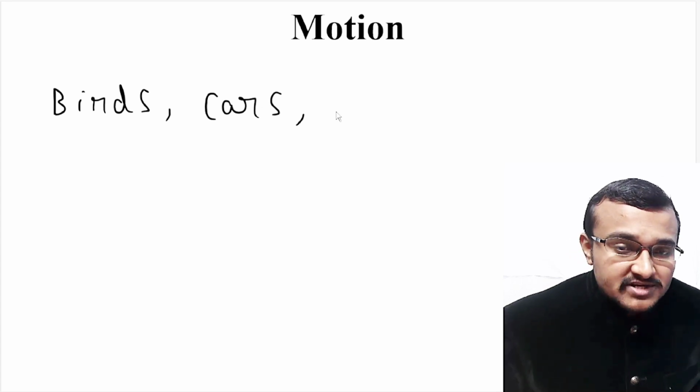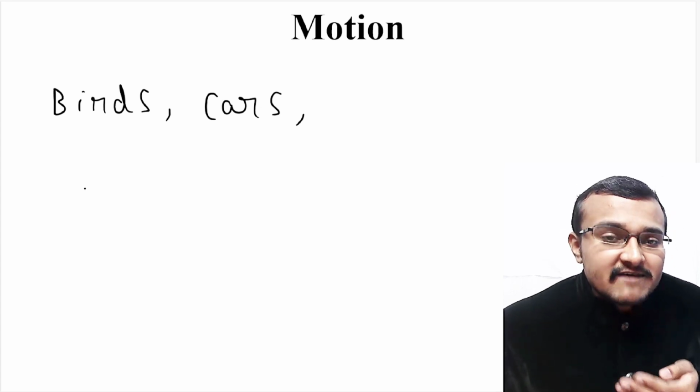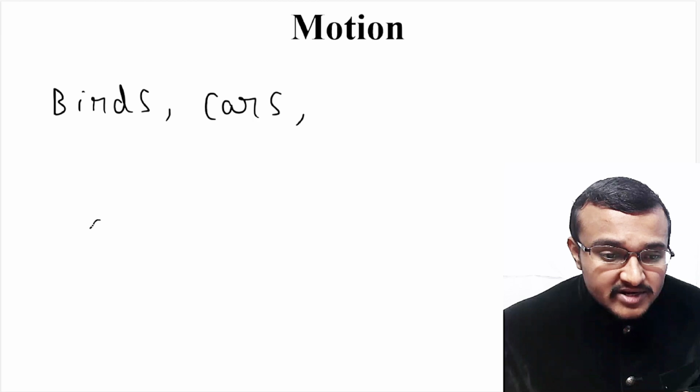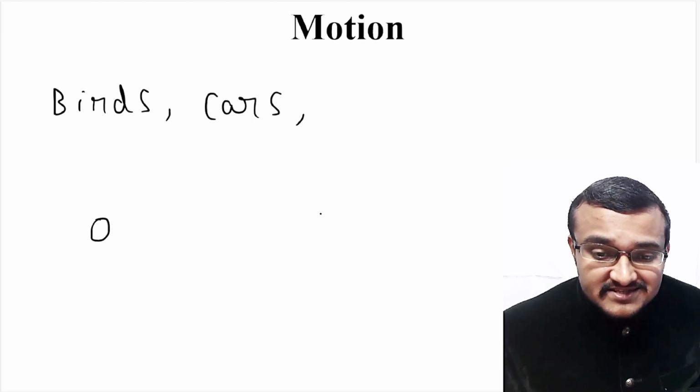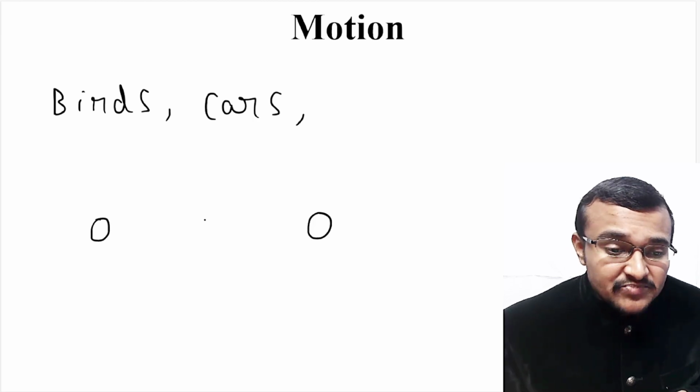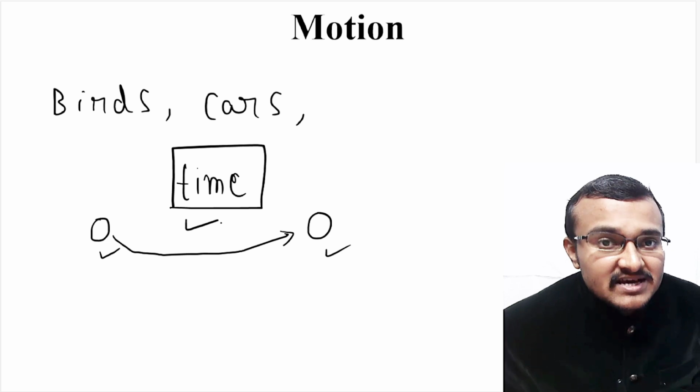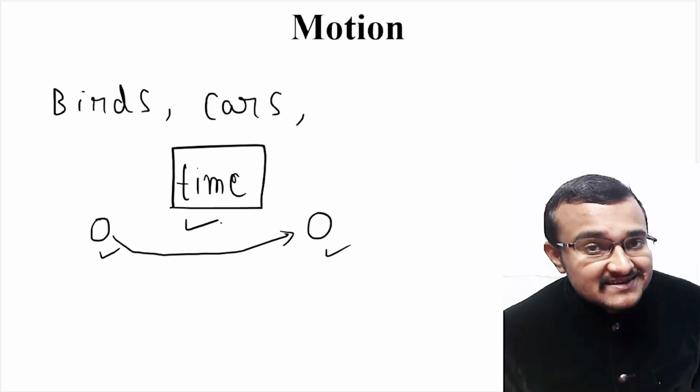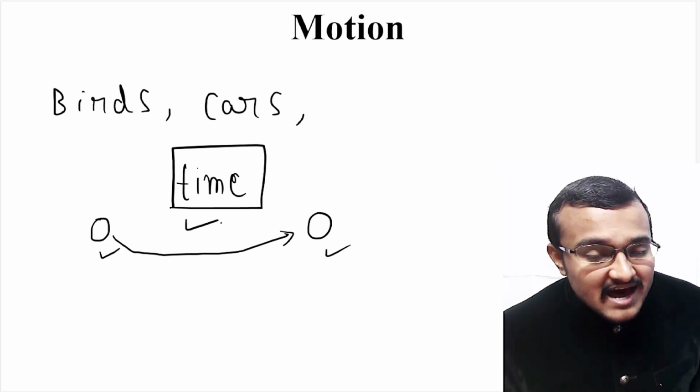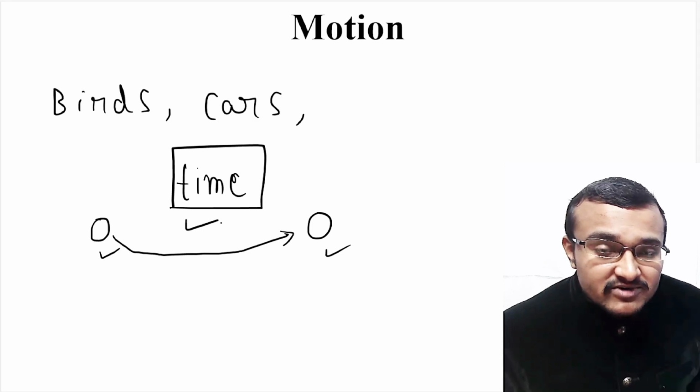So what do you mean by motion? Generally, in a broad sense, we can say that an object is in motion if it changes its position with time. Even planets, galaxies, stars, this whole universe, everything is in motion.